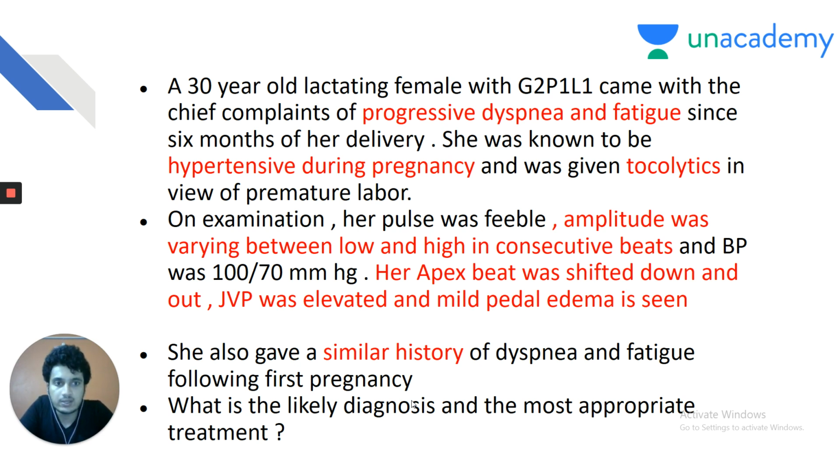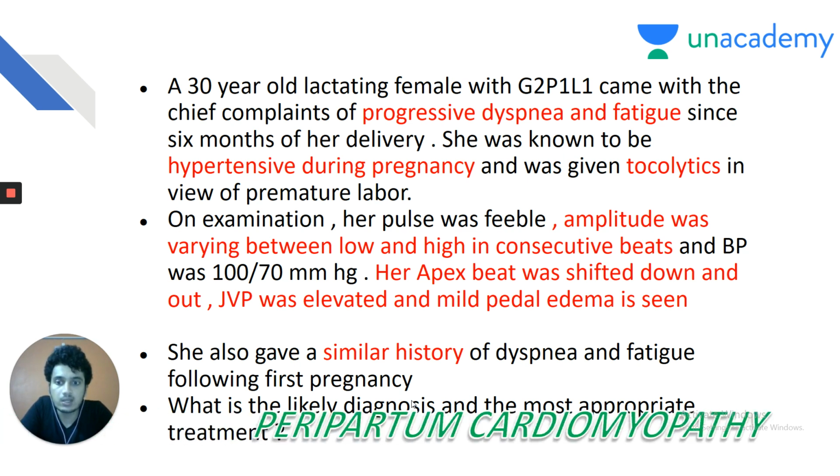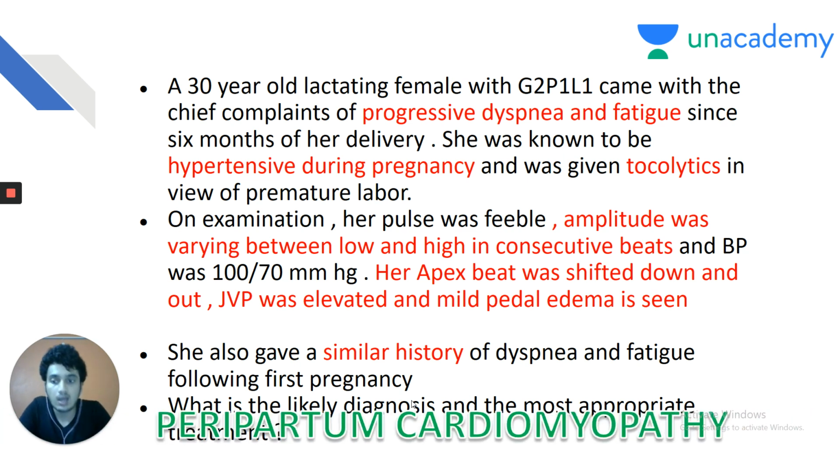So, my dear friends, this is suggestive of dilated cardiomyopathy with the apex shifted down and out, and pulsus alternans is also seen. And the cause of dilated cardiomyopathy is pregnancy, with the risk factors being preeclampsia and tocolytics in pregnancy. So it is none other than peripartum cardiomyopathy with a high rate of recurrence. So she also gave a similar history of dyspnea and fatigue following the first pregnancy.